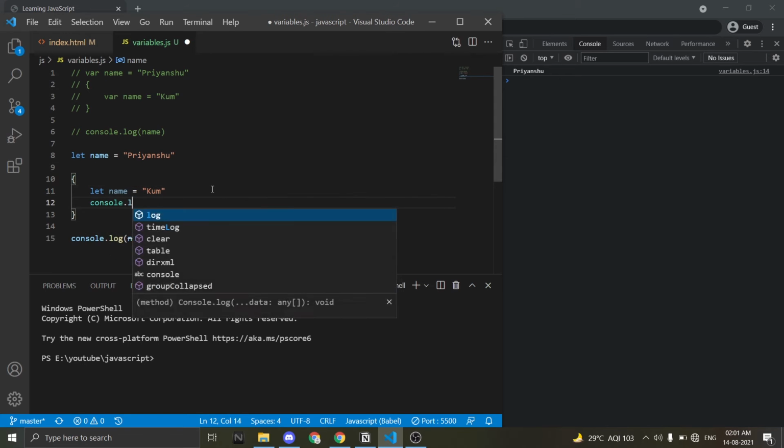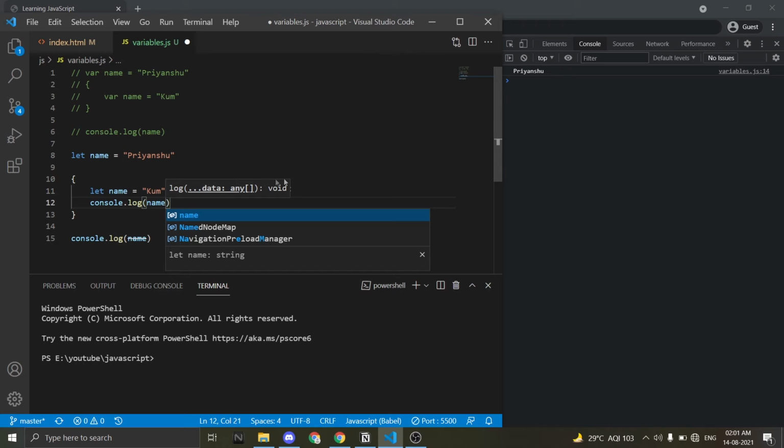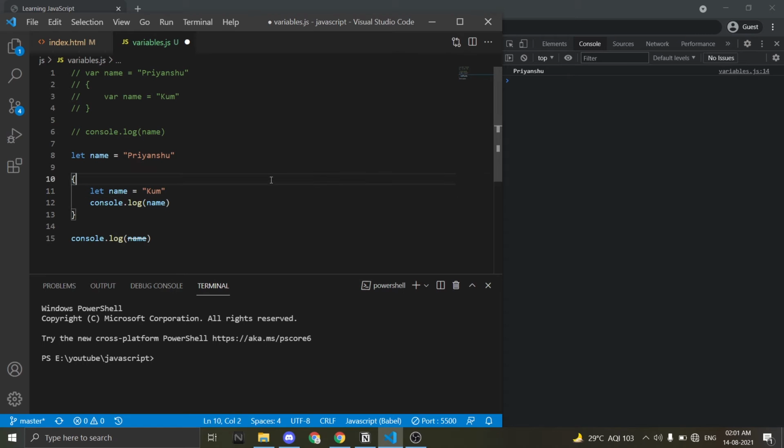Now what if I do this? What we will get now? You can comment it below. Kum and Priyanshu. So the variables which are defined by let work in their local scope only.